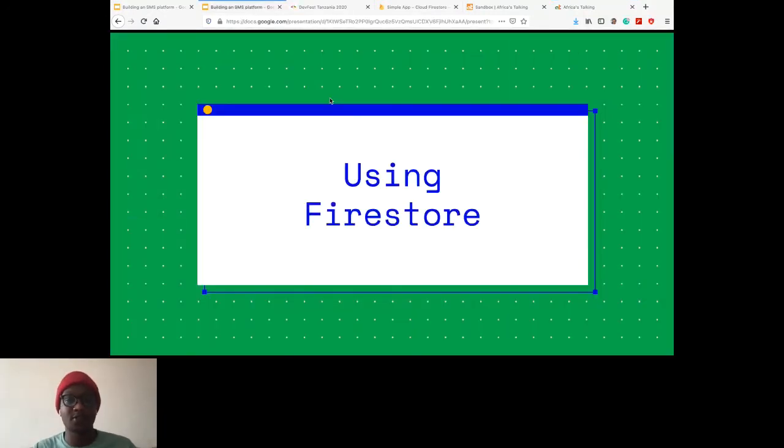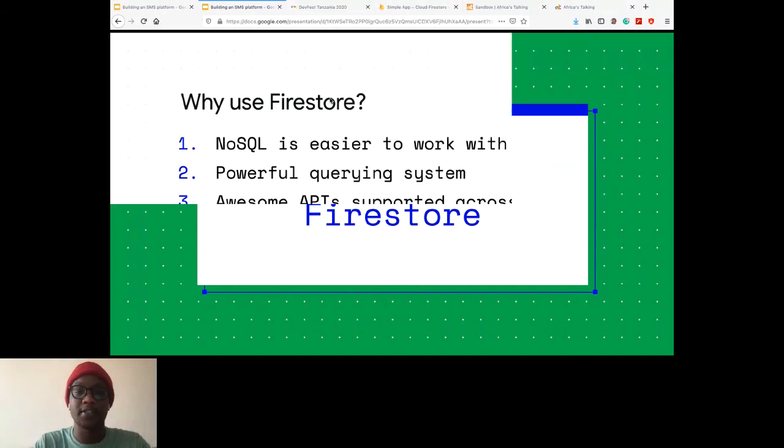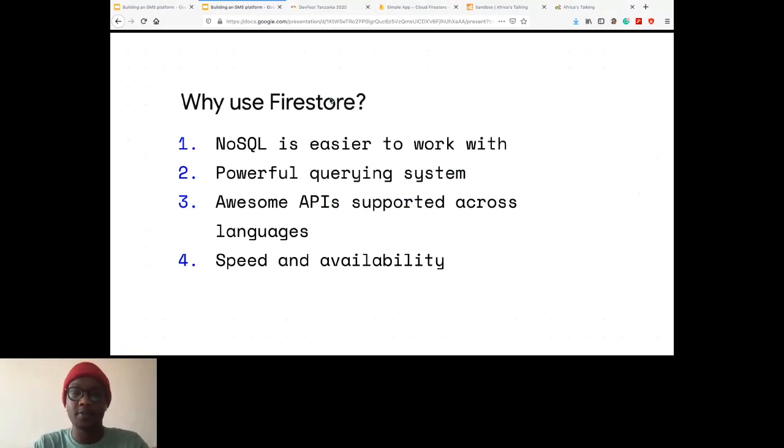Okay, next thing, Firestore. I'm going to be using Firestore today. It's a Google event, and we need to talk about some of the cooler products that Google has, which is Firestore. Firestore essentially provides a NoSQL DB, so you don't have to worry about managing all these relationships. It's really good for dumping data sometimes. It also has a really powerful querying system, which I really like. Reminds me a lot of MongoDB in some ways. The APIs are amazing, and they support basically every single language a modern developer would be using. Also its speed and availability is something to take note of.